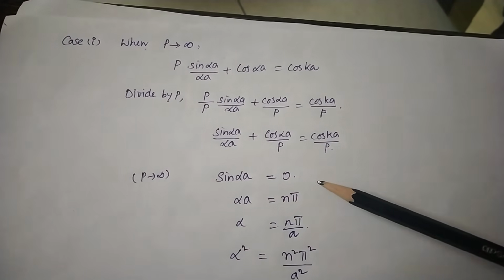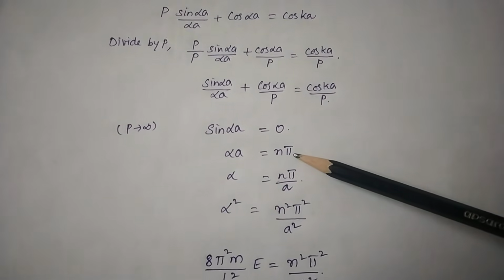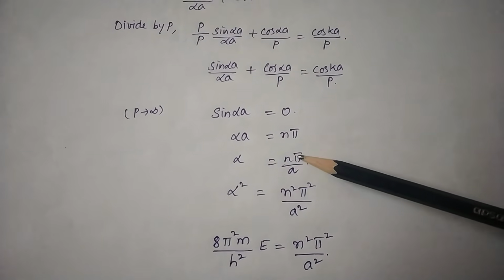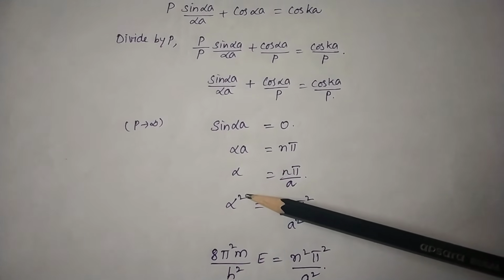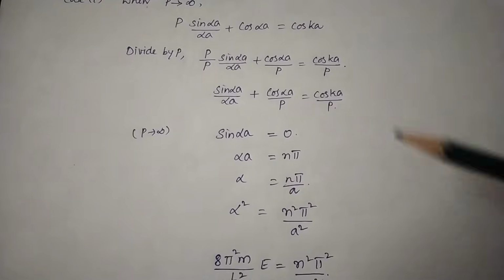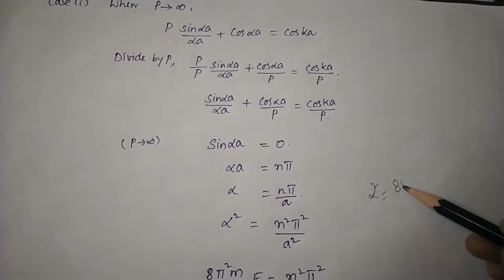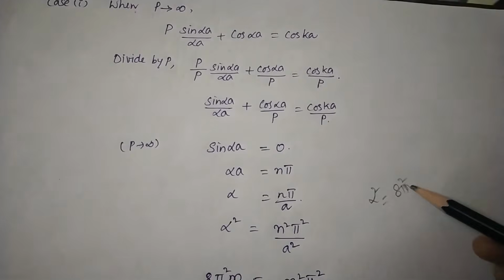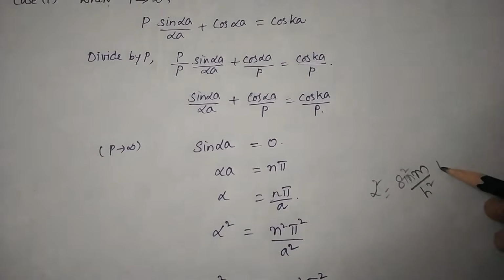So sin nπ makes the value 0. So αa = nπ, and α = nπ/a. But you have α². Earlier we derived α² = (8π²m/h²)E.